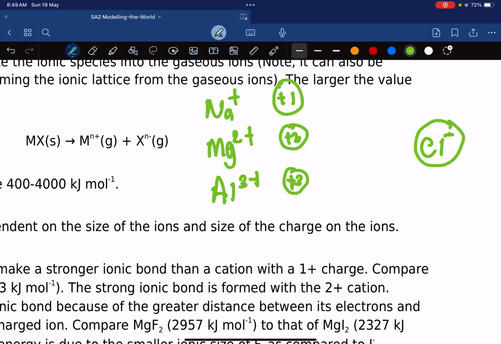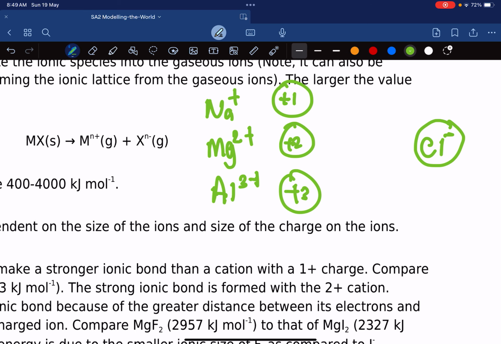One, it's smaller, and the other one, the charge is high. But let's say hypothetically, they're all the same size. But this is plus 3, this is plus 2, this is plus 1. So the one with the higher charge will have stronger ionic bonding.